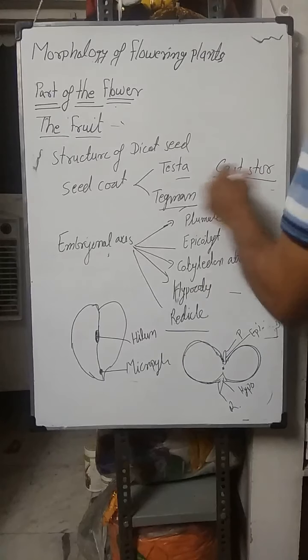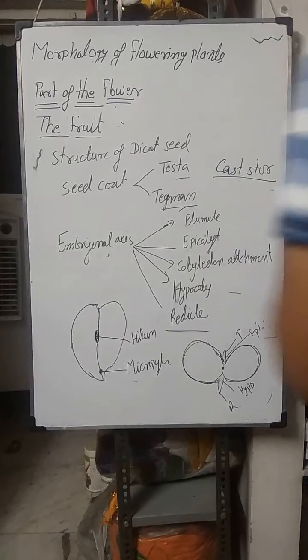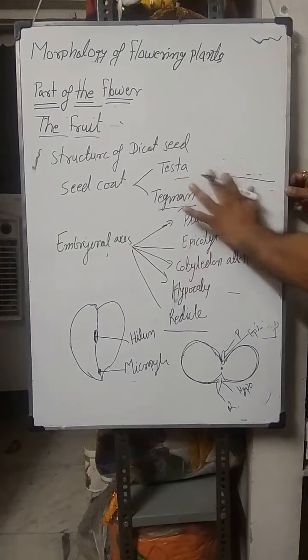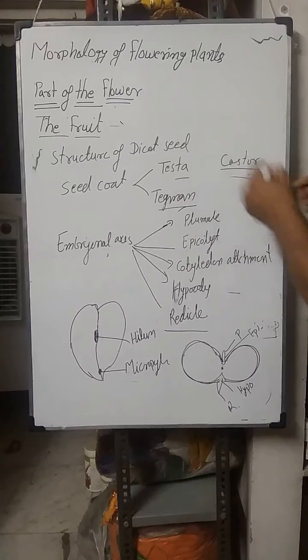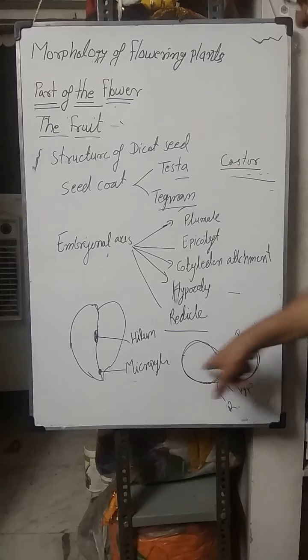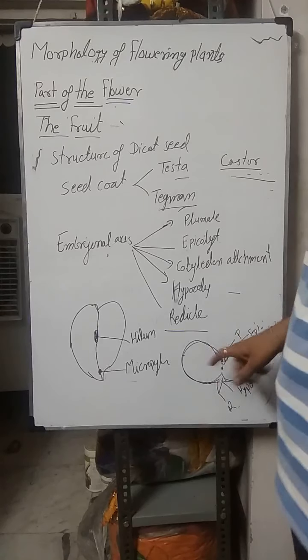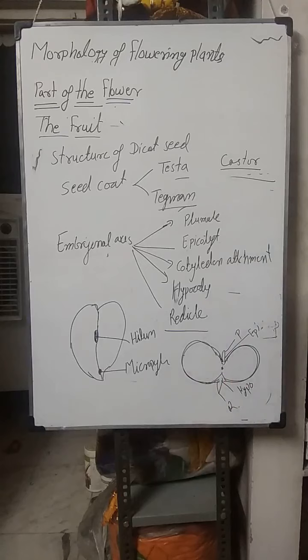In castor, that endosperm is present after the development of the embryo. Otherwise, that endosperm is not there. So in the two cotyledons, stored food material is present, which helps provide nutrition to the developing new seedling or new plant.